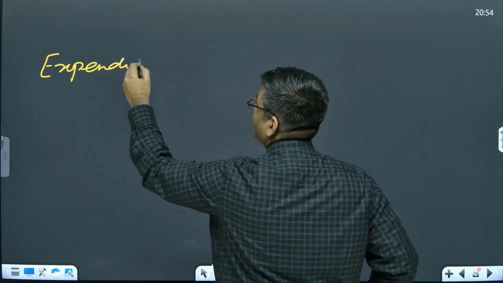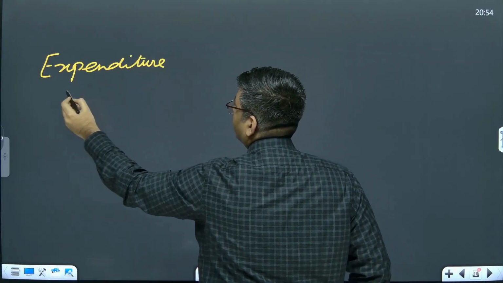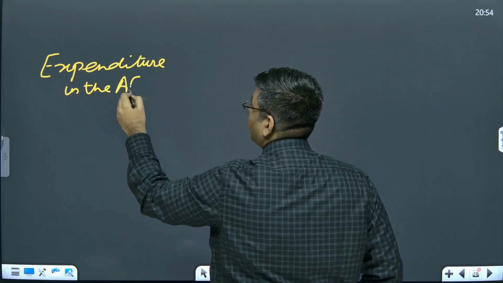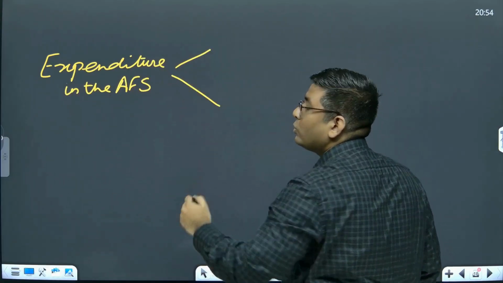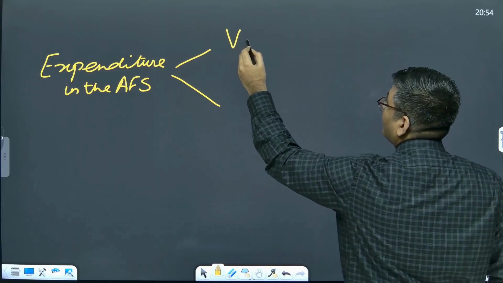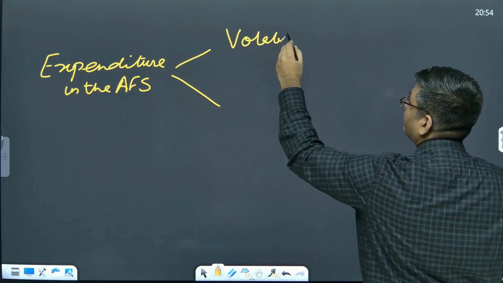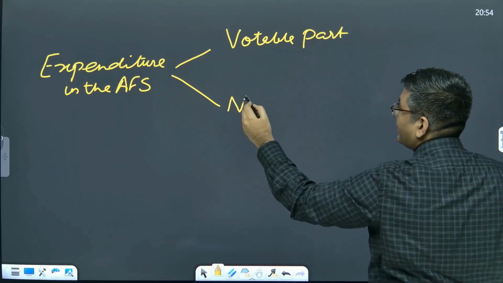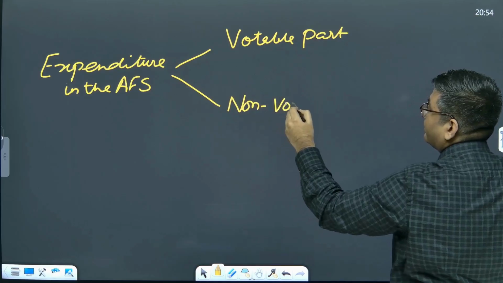So when we talk about the expenditure in the budget, or the annual financial statement as it is called officially, it has two different parts. One is called the votable part, and the other one is basically called the non-votable part.